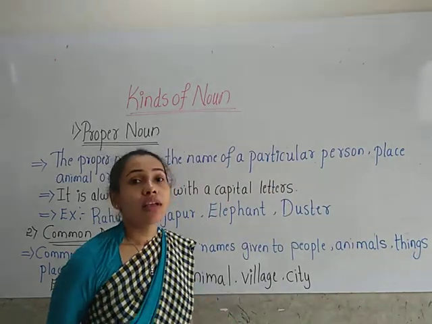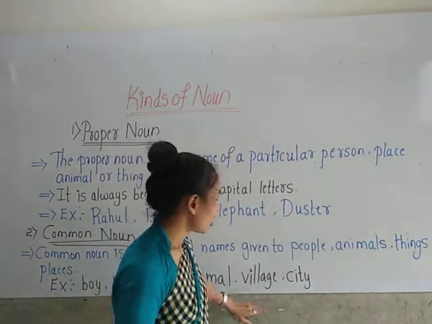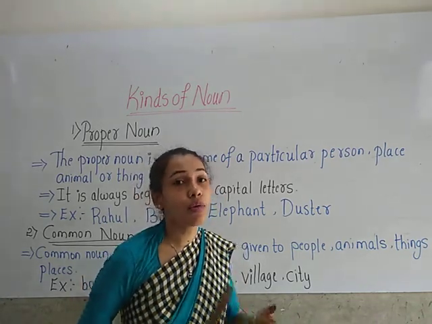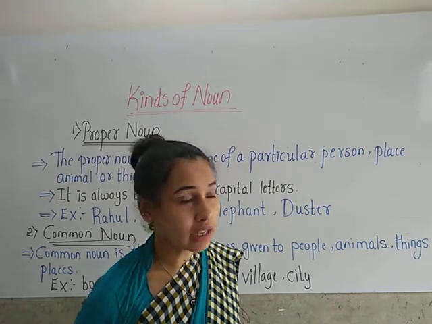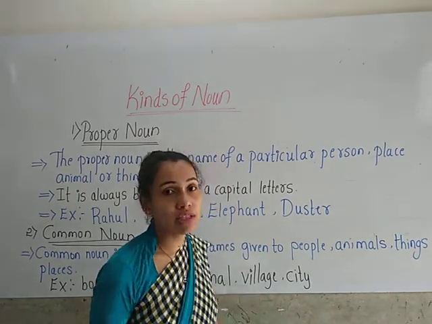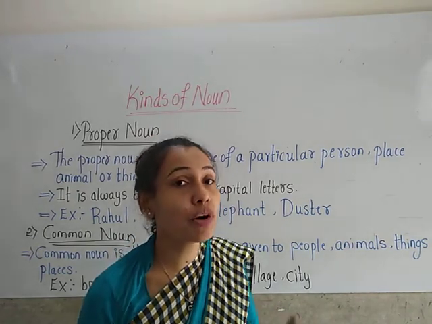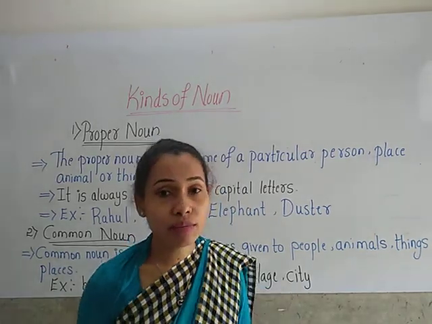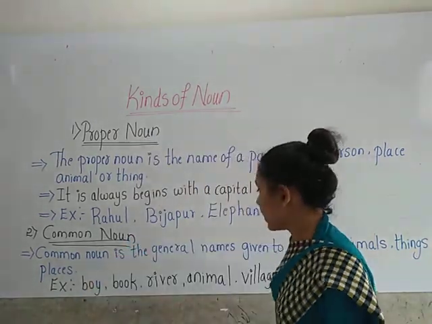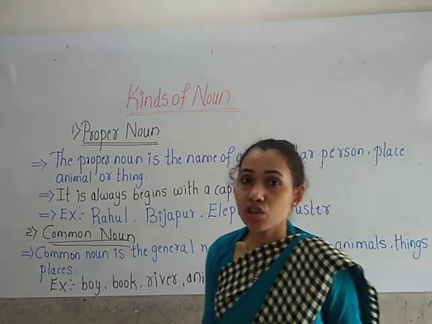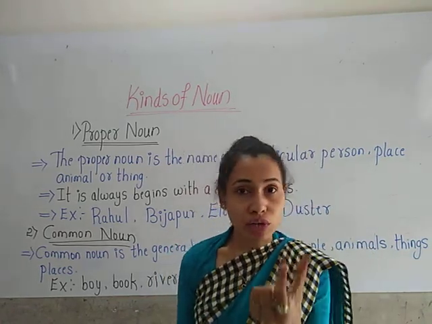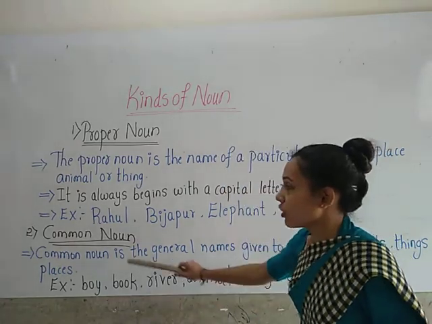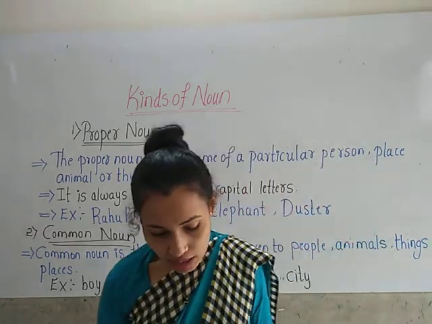Village is a common name; we are not calling villages by their particular name. Village is the general name given to a particular place. City is also a general name given to a place, and river is also a general name. These are a few examples for common noun.